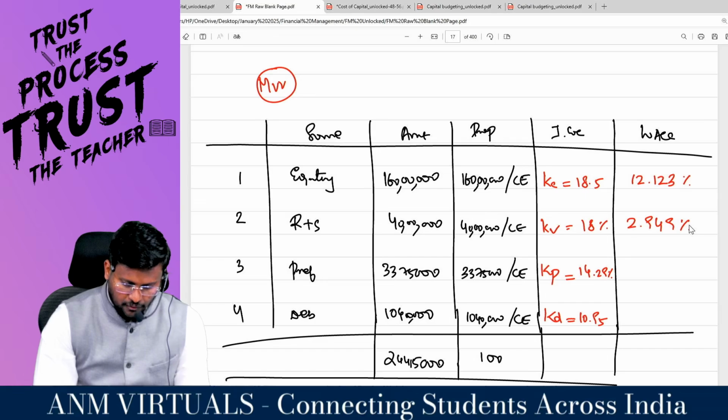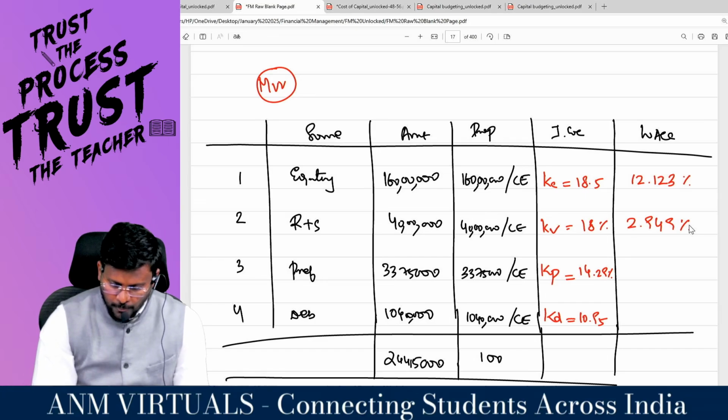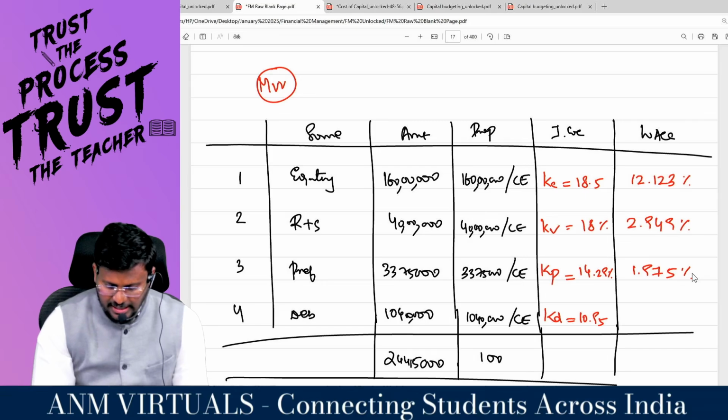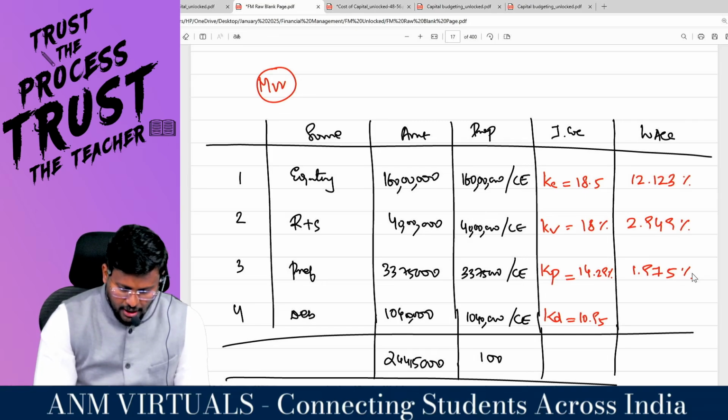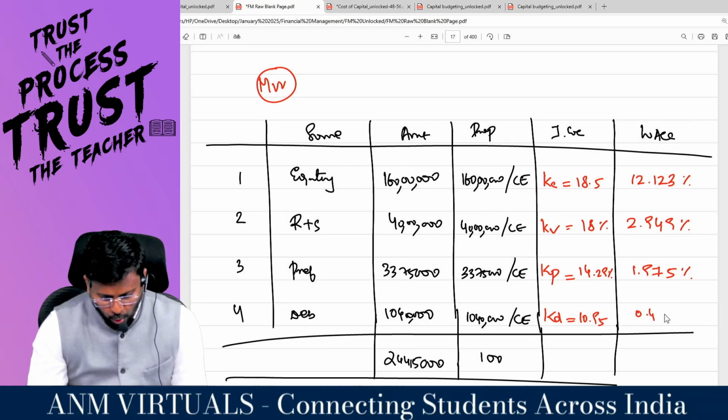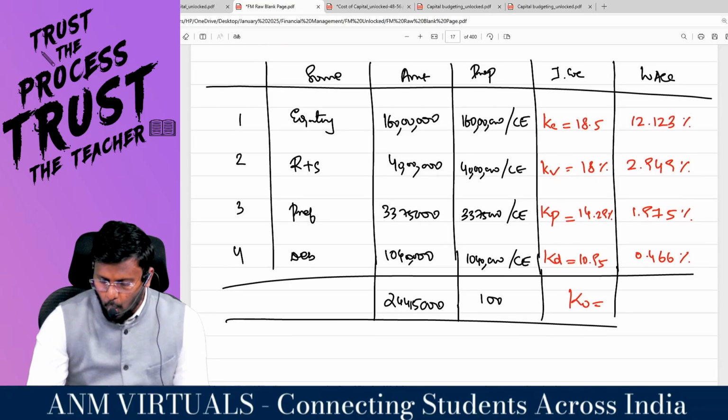Very good. 14.29 into 33 lakh 75,000 divided by 2 crore 44 lakh 15,000 comes to 1.975%. Right, sir? 10.95 into 10 lakh 40,000 divided by 2 crore 44 lakh 15,000 comes to 0.466%.